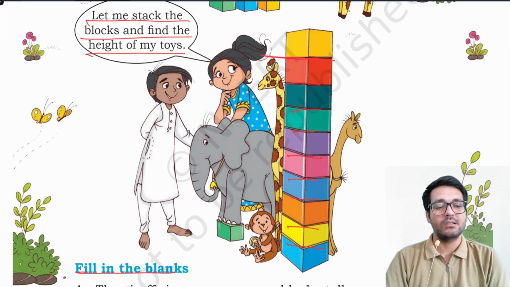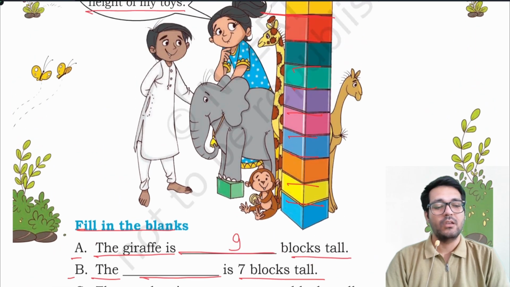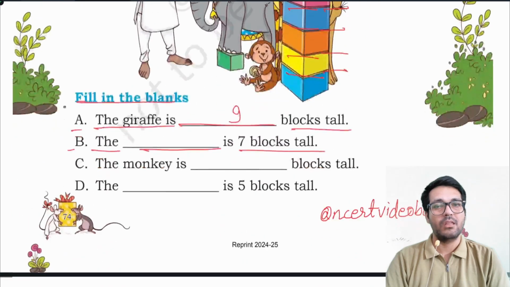A giraffe is 9 blocks tall. B. The dash is 7 blocks tall. 1, 2, 3, 4, 5, 6, 7. The camel is 7 blocks tall.